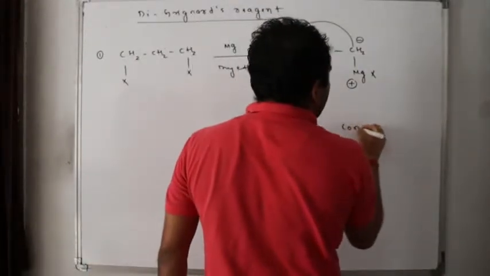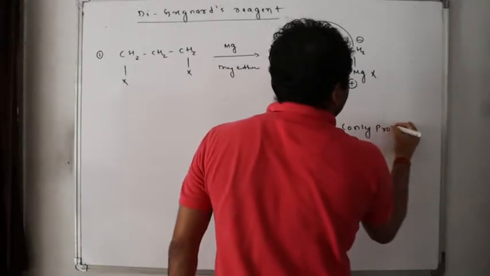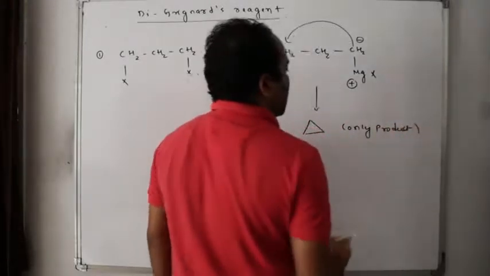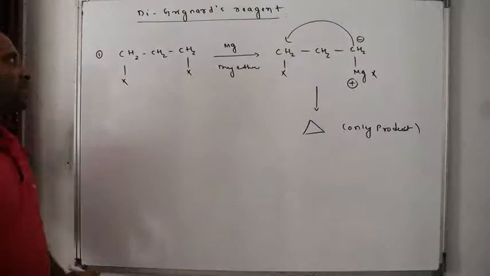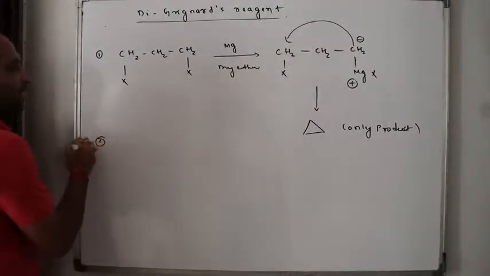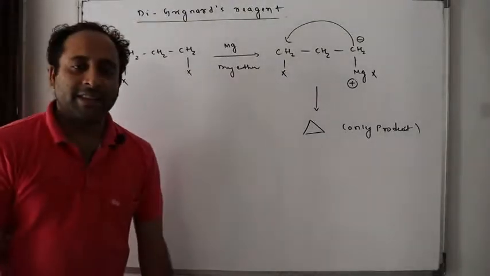This is the only product formed. Remember, this is the only product formed, a 3-membered cyclic ring. We will never get a di-Grignard's reagent.